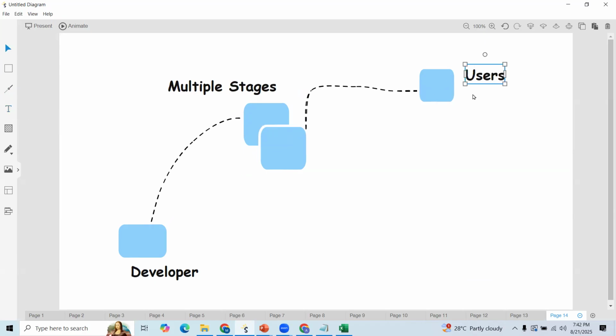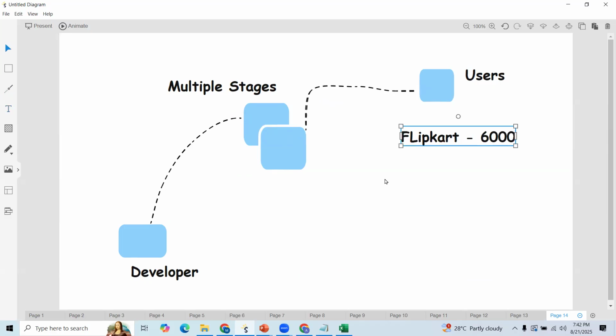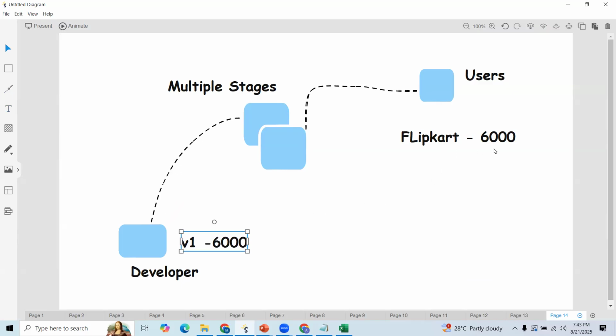Currently we are purchasing through Flipkart, where the price is around 6,000 rupees. This is a V1 version, let us say. The developer developed the code with V1 version at 6,000 rupees. Now the business team decided to drop this price because Amazon is also selling the same product at the same price.